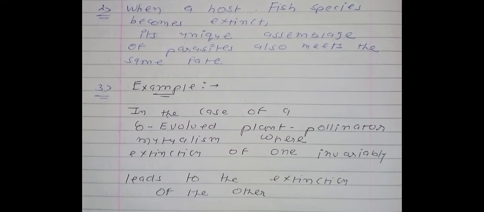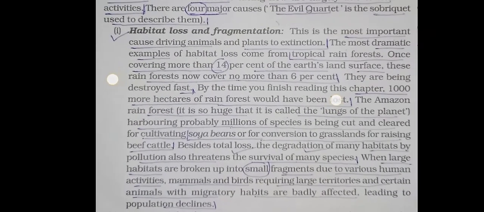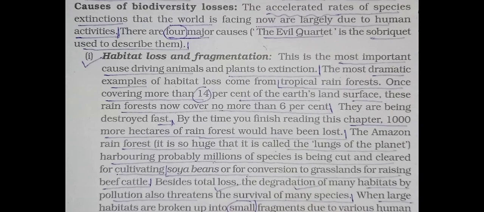Some examples are there. In the case of a co-evolved plant-pollinator mutualism, where extinction of one invariably leads to the extinction of the other. Okay, so it's all about the fourth reason. See, the language is very easy, so you will remember this all. And now we will learn this from the textbook.